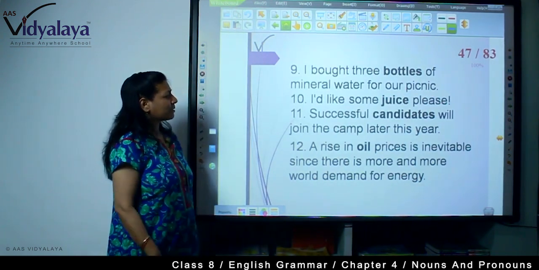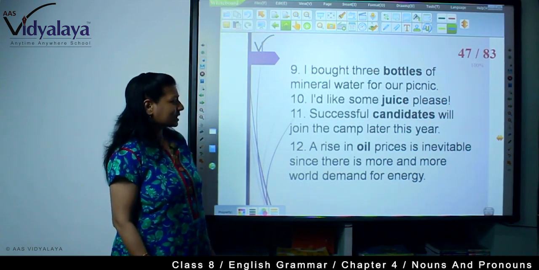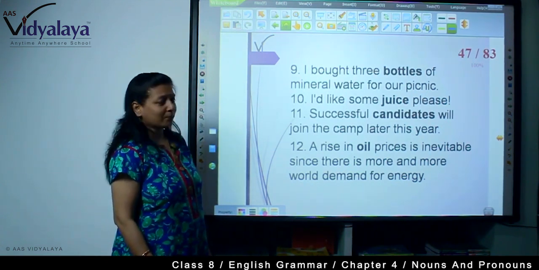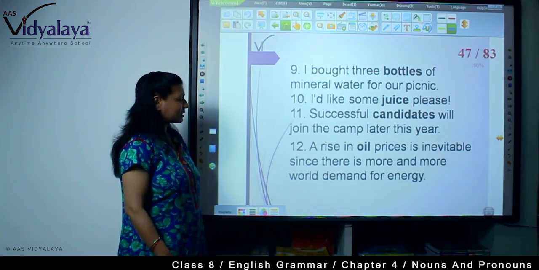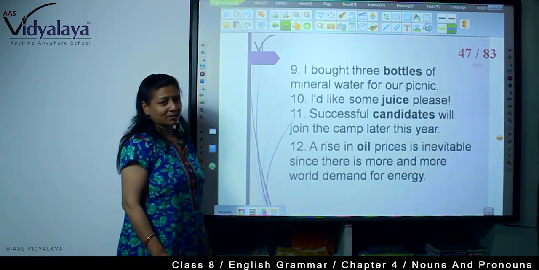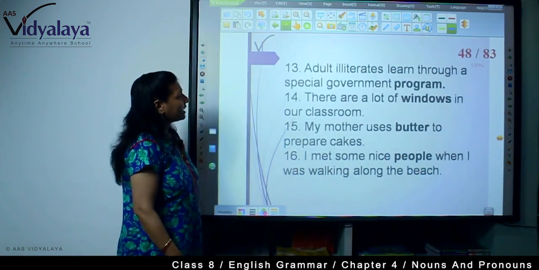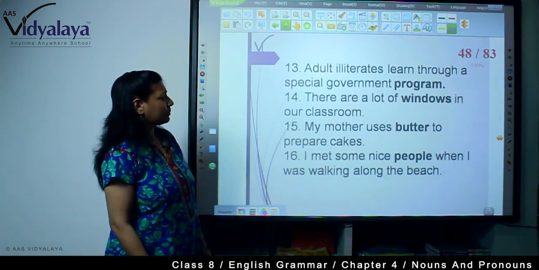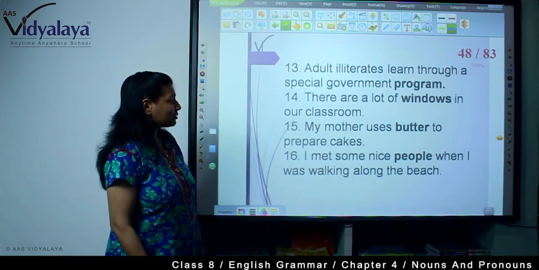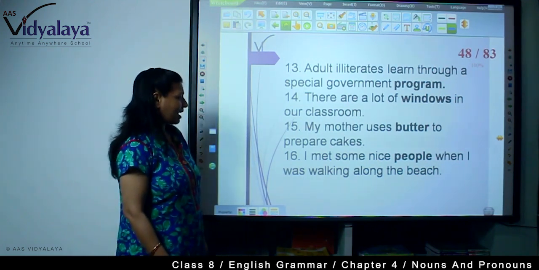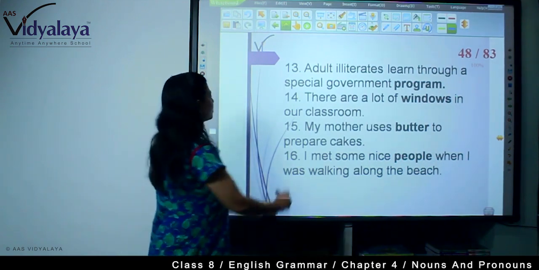I bought 3 bottles of mineral water for a picnic. I would like some juice, please. Successful candidates will join the camp later this year. A rise in oil price is inevitable since there is more and more world demand for energy. Adult illiterates learn through a special government program. There are a lot of windows in her classroom. My mother uses butter to prepare cakes. I met some nice people when I was walking along the beach.